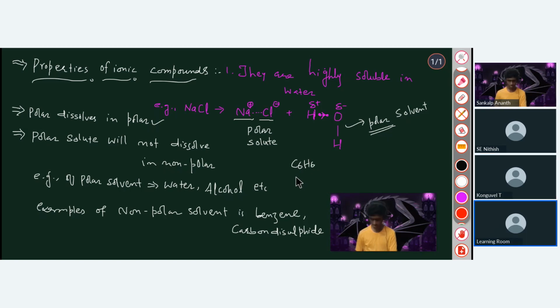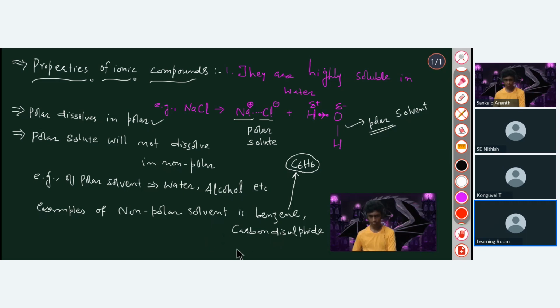Sure, why not? First, let me tell you that benzene's formula is C6H6. Can anybody tell me, can we write benzene like C positive H negative here? No, sir, this is a covalent compound. We cannot. So that means there isn't any charge separation. There isn't any positive or negative charge. So that's why it's your non-polar solvent. Got it? Yes, sir. This is very important.